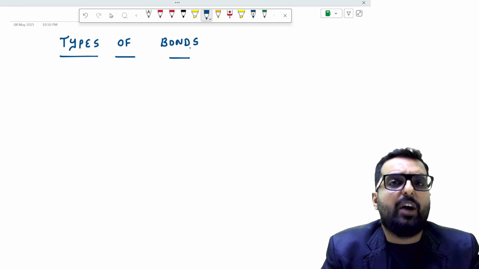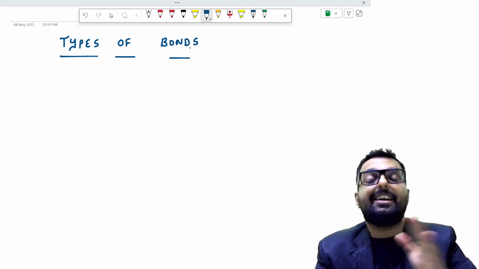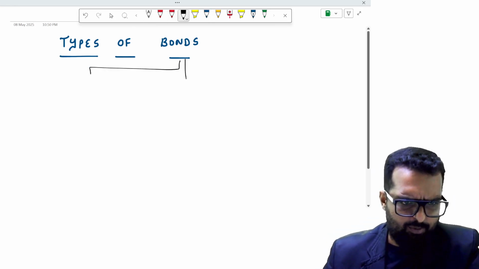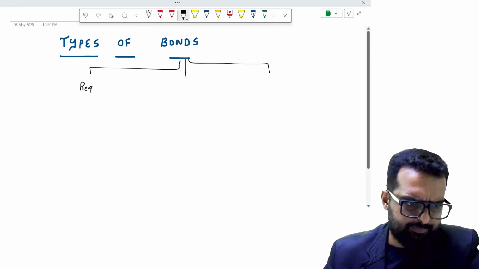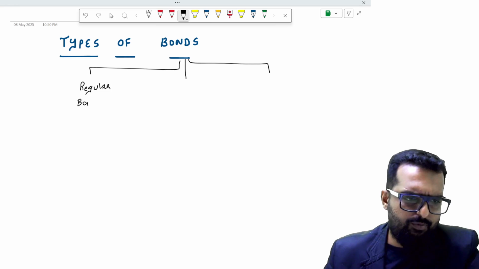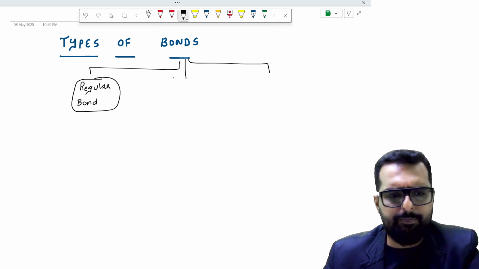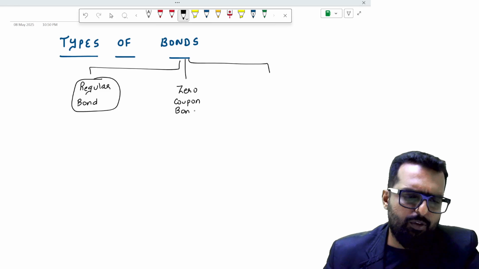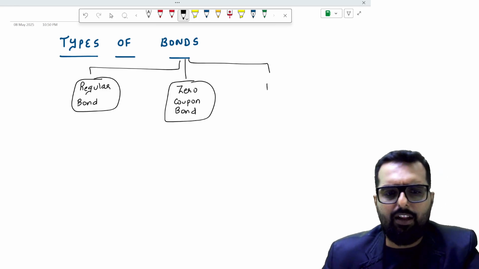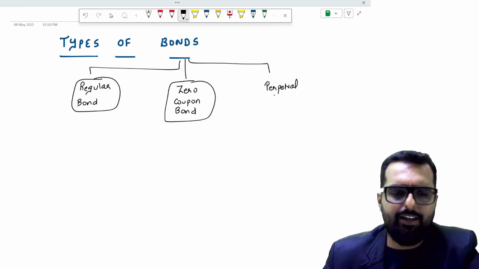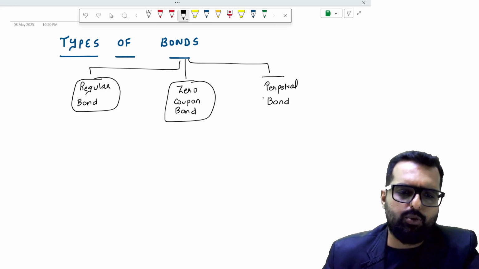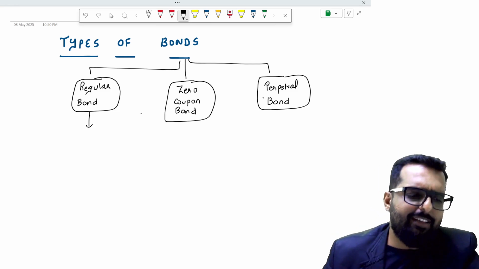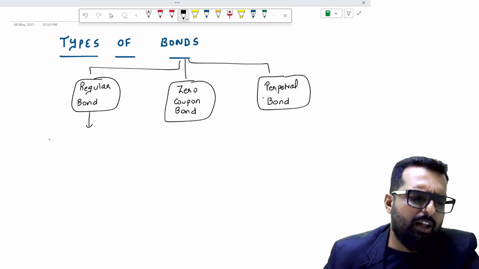The next thing that we have to learn is what are the different types of bond. Friends, there are mainly three types of bonds. First one is what you call a regular bond. Second one is what we call a zero coupon bond. And the last one is what we will call the perpetual bond.